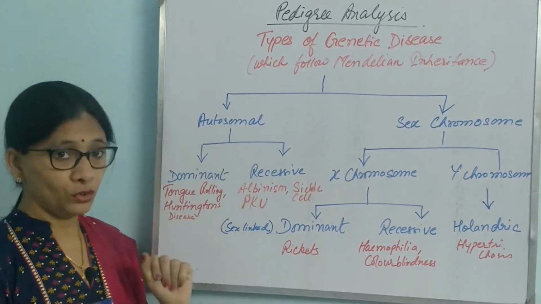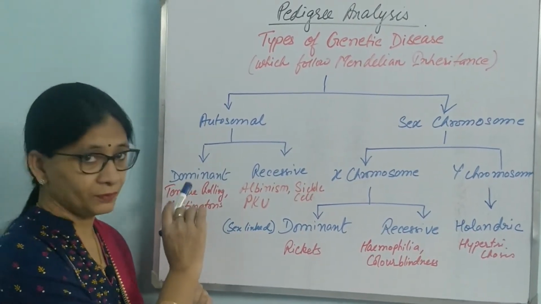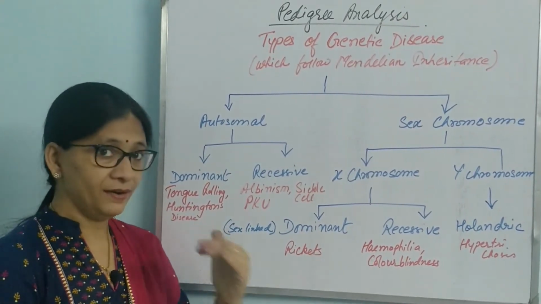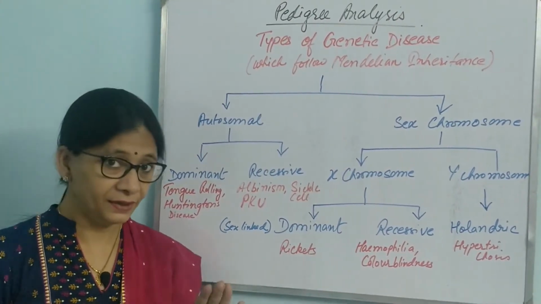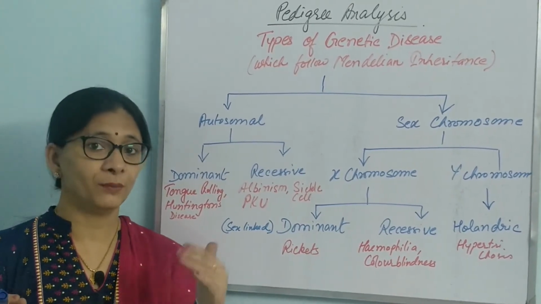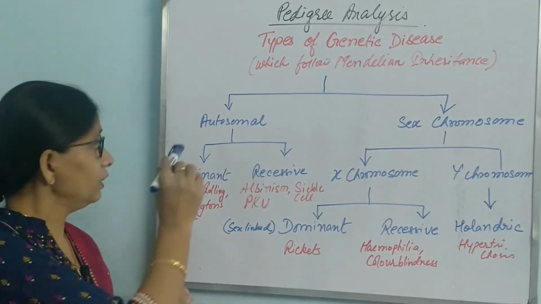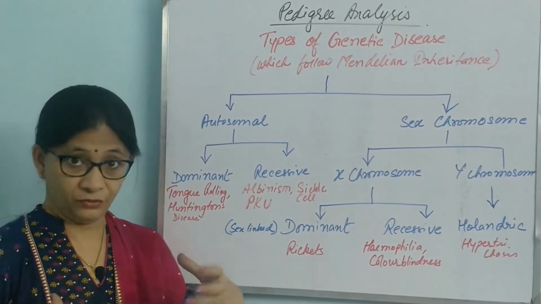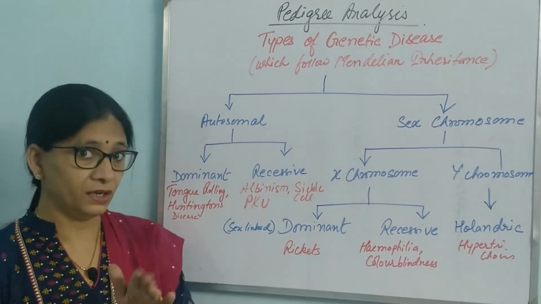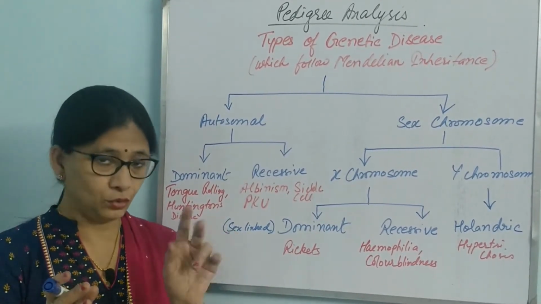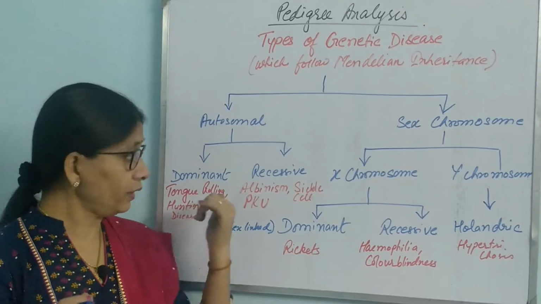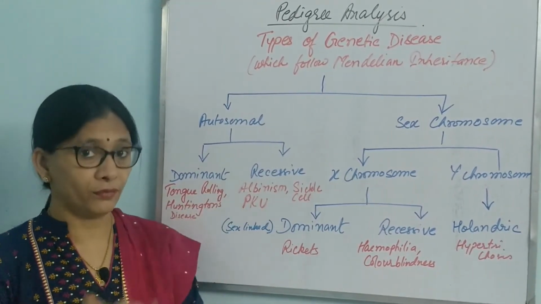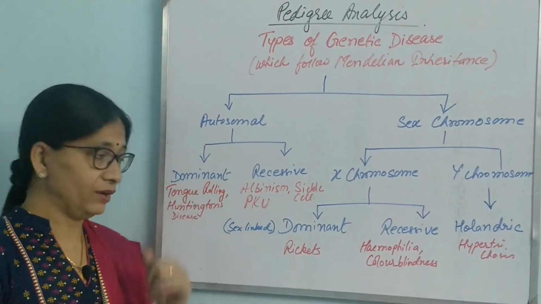Now, if it is autosome, it can be dominant. As we all know from Mendelian inheritance, dominant means those characters which are expressed, recessive are those which are not expressed, which are hidden, and can be expressed only when they are present in homozygous condition. So, the disease can be dominant, which means it will show its character over the other gene, okay. Two alleles are needed to express a character. So, if it is present, it will express, even if the other one is similar or some other. This is dominant, it will express.